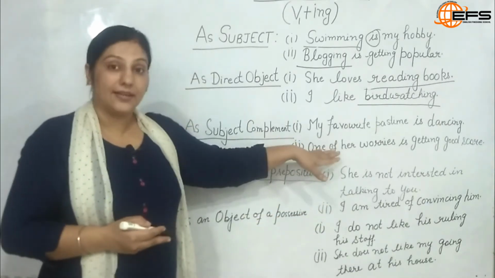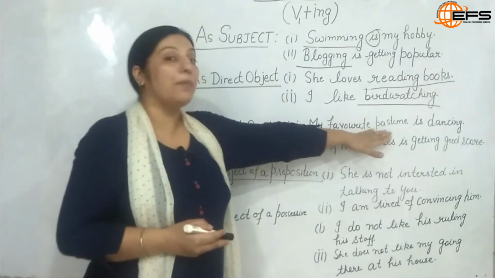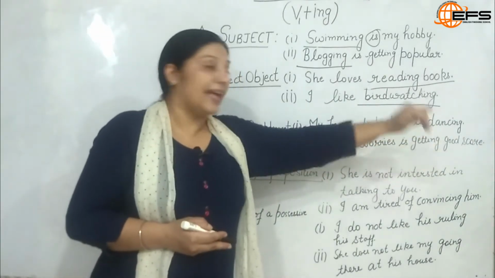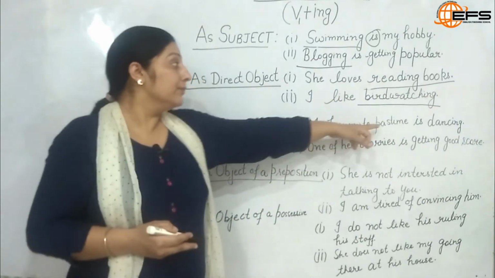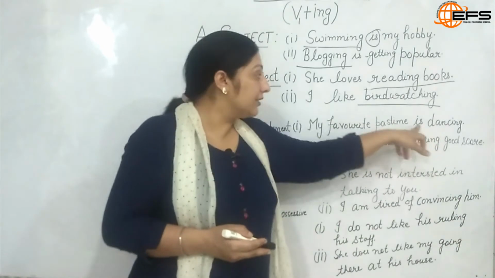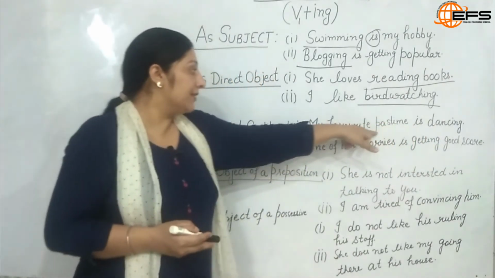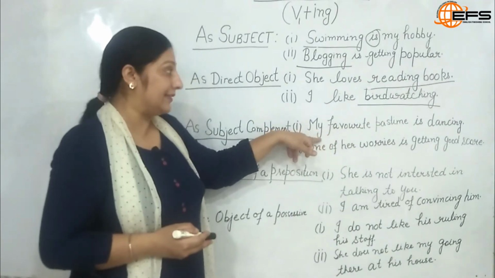Here in this sentence, the example is: My favorite pastime is dancing. So here dancing, that is the gerund, is taking place after the linking or helping verb is, and it is describing the subject, my favorite pastime.